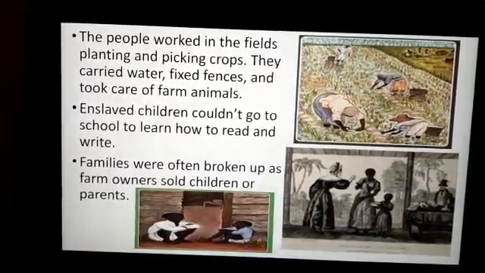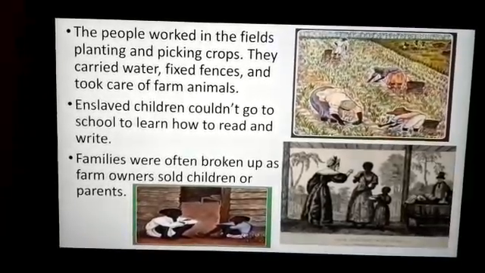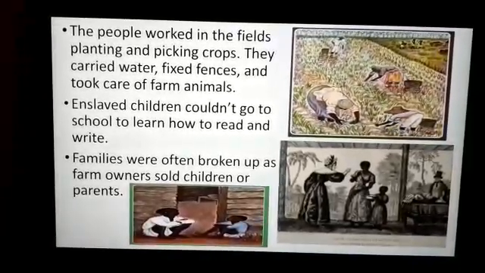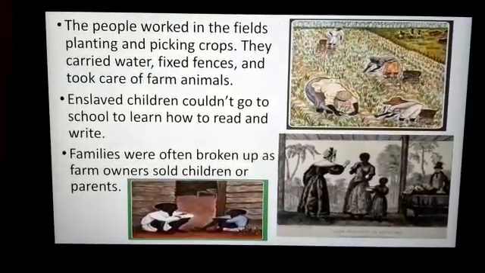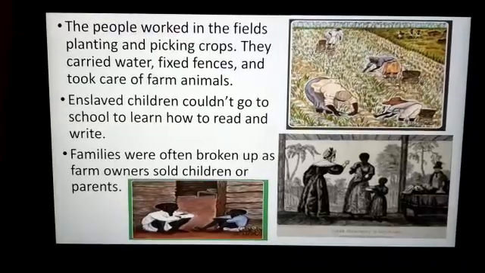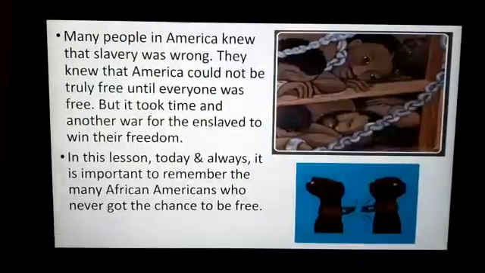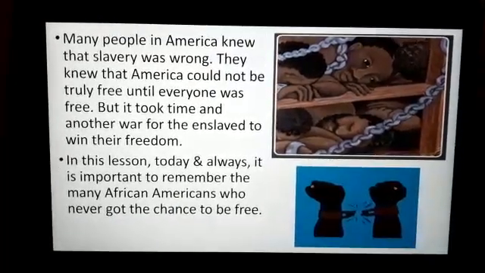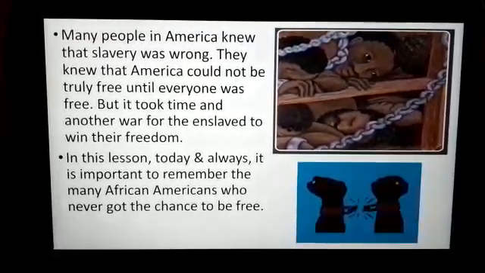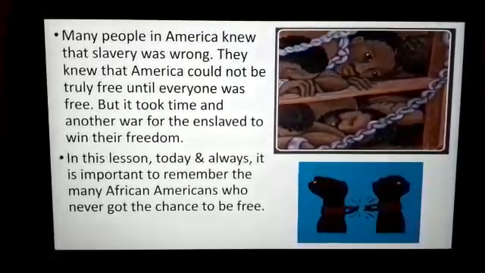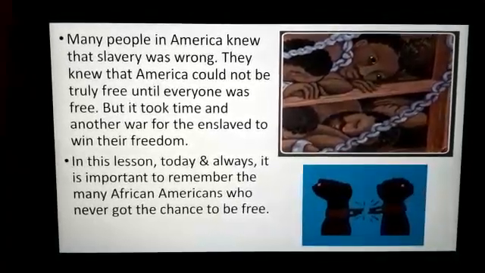The people worked in the fields, planting and picking crops. They carried water, fixed fences, and took care of farm animals. Enslaved children couldn't go to school to learn how to read and write. Families were often broken up as farm owners sold children or parents. Many people in America knew that slavery was wrong. They knew that America could not be truly free until everyone was free. But it took time and another war for the enslaved to win their freedom.